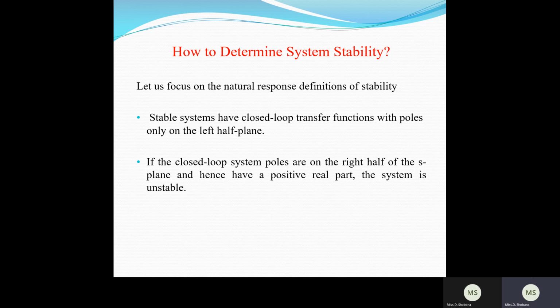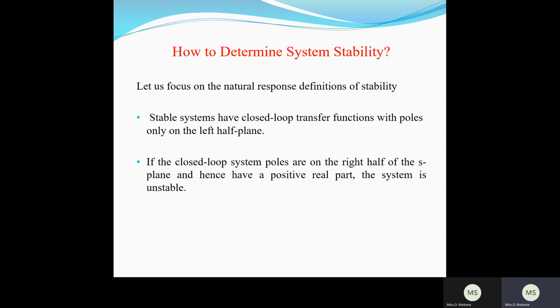If you have a system closed loop transfer function, it will have zeros and poles. The numerator terms in S give the zeros, and the denominator terms in S give the poles. If the poles are located on the left half of the S plane, then the system is completely stable. If the closed loop system poles are located on the right half of the S plane, then it is an unstable system. This is how we determine the stability of the system.